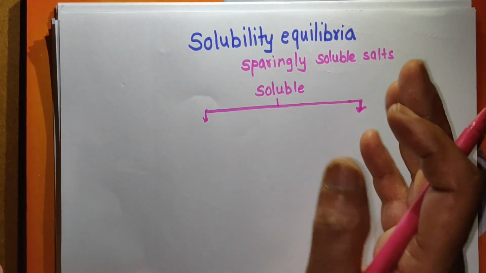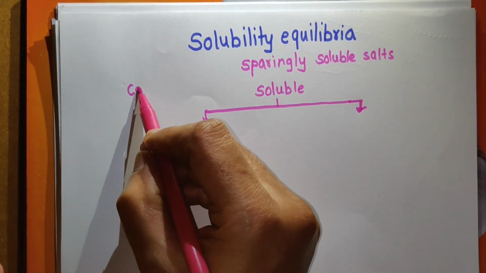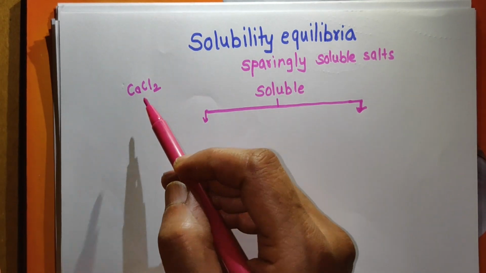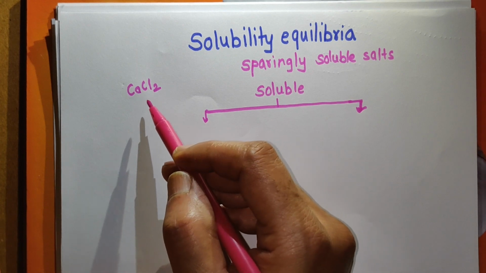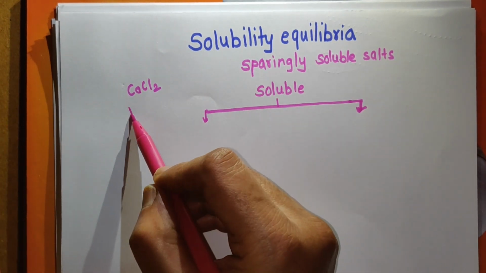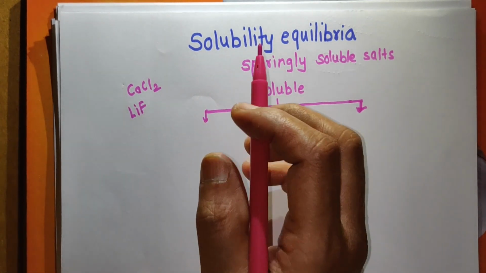For example, suppose we have calcium chloride. It is very soluble, and so it can absorb water vapors from the atmosphere also, and so it is called a hygroscopic substance. The substance like lithium fluoride, LiF, is insoluble in water.